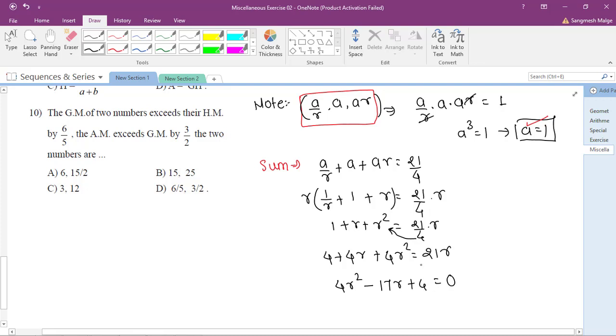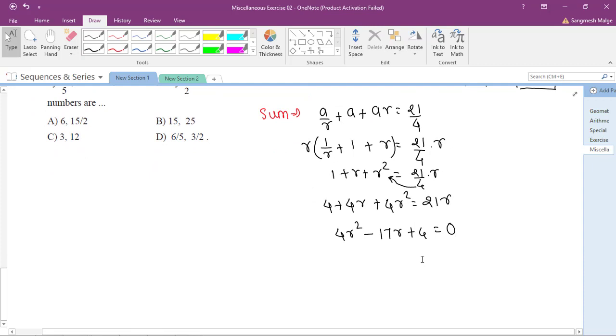Okay, so who will tell me what will be the roots? Swapnil, I want the product as 16 and the sum as minus 17, so minus 16 and minus 1 will be the factors. So 4r square minus 16r minus 1r plus 4 equals 0.